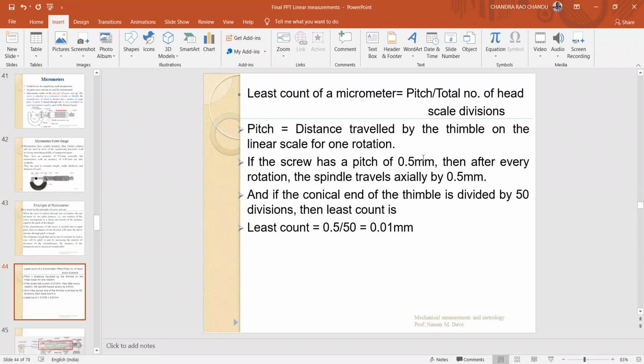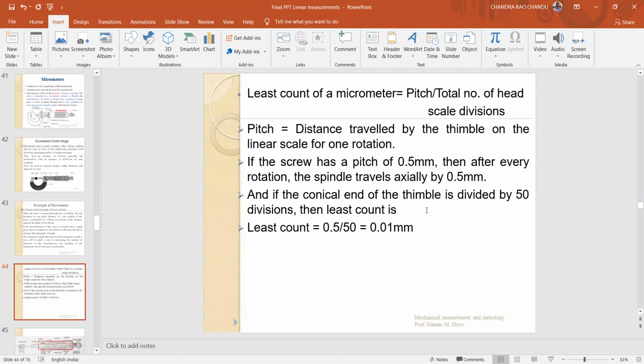Pitch is the distance traveled by the thimble on the linear scale for one rotation. For one rotation of the thimble, the distance traveled linearly on the barrel, that is the pitch. The screw has a pitch of 0.5 mm. Then after every rotation, the spindle travels axially by 0.5 mm. Pitch is 0.5 here for the given micrometer.